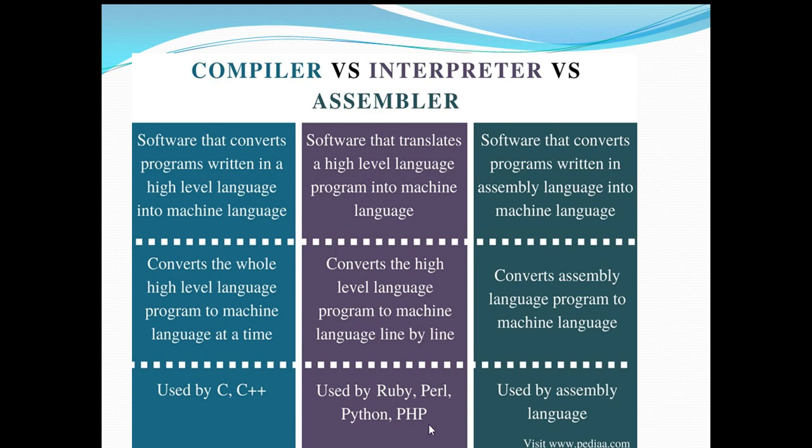And examples for interpreters are Ruby, Perl, Python, PHP, and also we can say Java is a programming language that uses interpreters for executing the programs. And also, the examples of assembler software are used by assembly language. So all the assembly languages use an assembler as a tool for converting the assembly language into machine language.